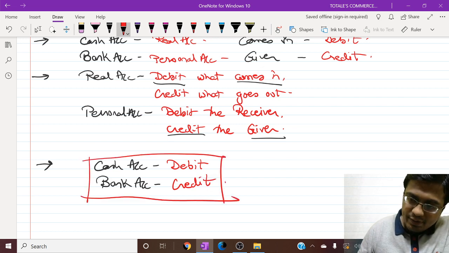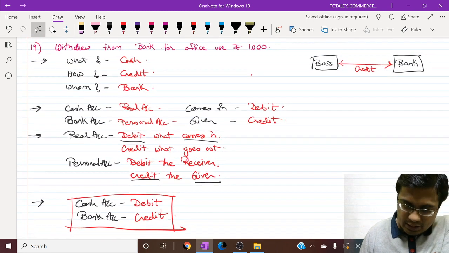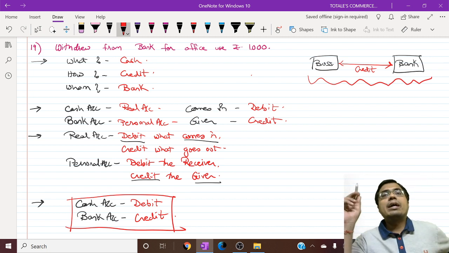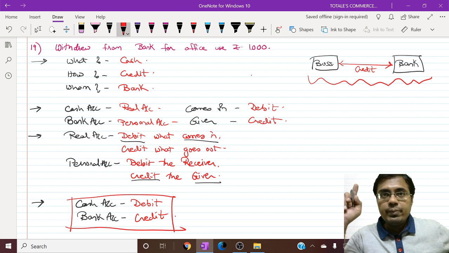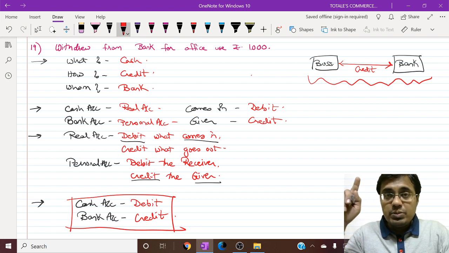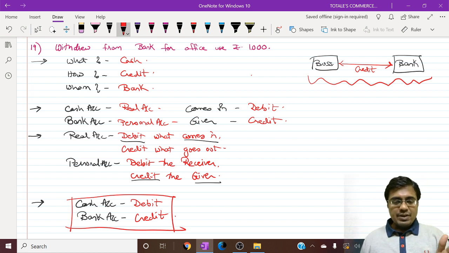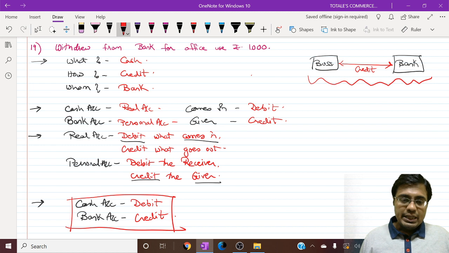Have a look at it once more. Remember this statement always, my friend. The transaction between business and bank is always a credit transaction. Never forget this ever. I have kept this for you. I want all of you to take a pic if you want. Then we'll move on to the next question.